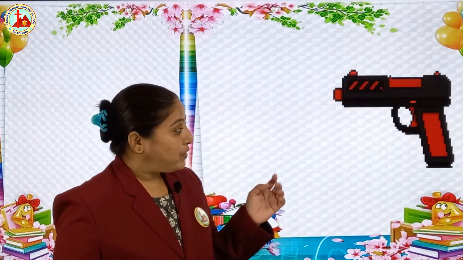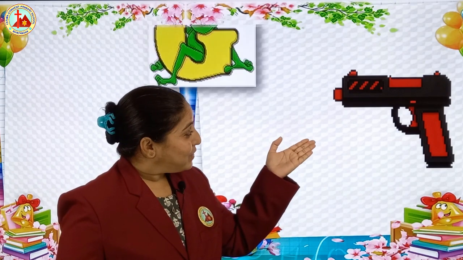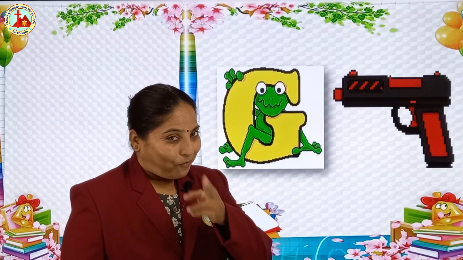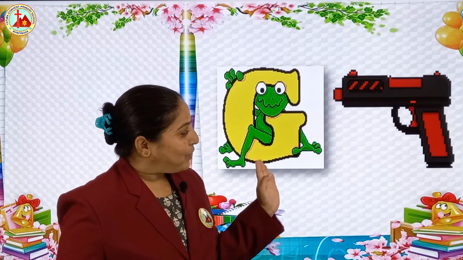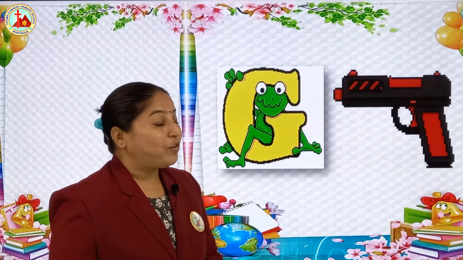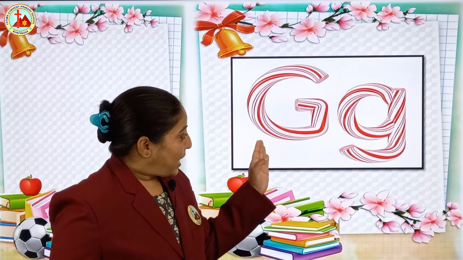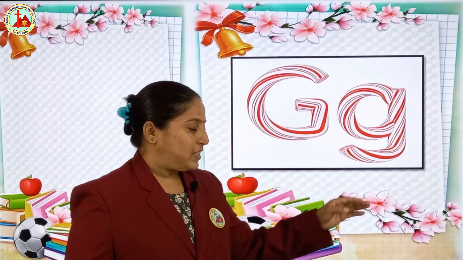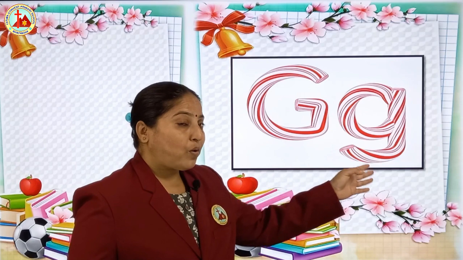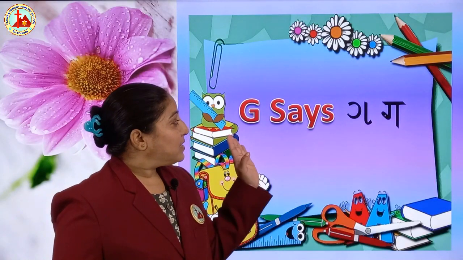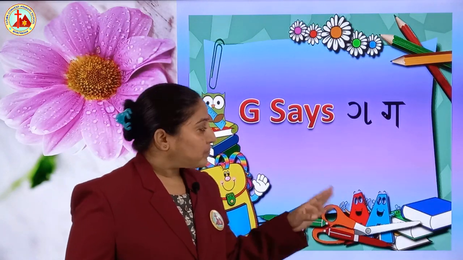So, children, G for, yes, G for gun. Favorite toy, right? G for gun, G for giraffe, G for crabs. This is capital G, small g. And G says ga.